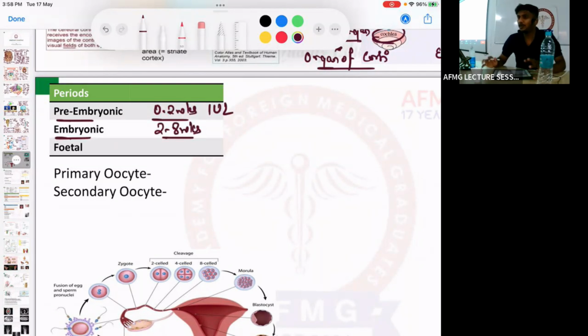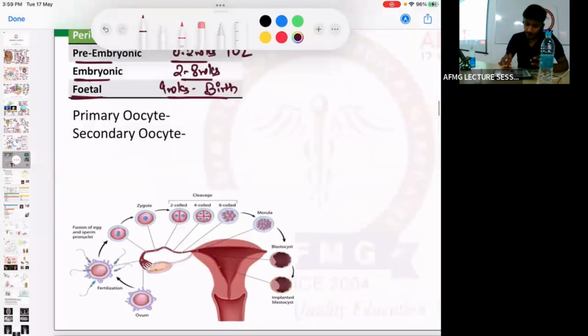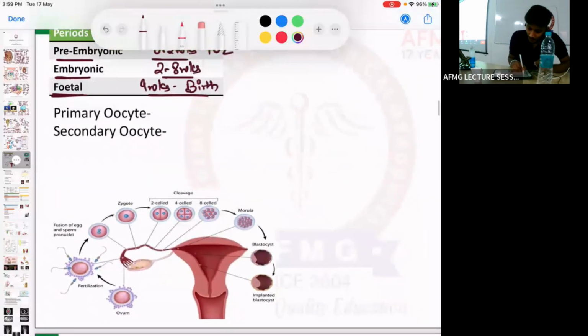So therefore the baby would be called embryo till how many weeks of intrauterine life? Till 8 weeks of intrauterine life the baby is called as embryo. After 8 weeks, from 9 weeks till birth it is called as a fetus. So fetal period is from 9 weeks till birth. कोई दिक्कत नहीं है इसमें. Important. Now if I talk about the primary oocyte, important one liners कर रहा हूँ मैं embryo के बस. Primary oocyte gets arrested in which phase? Meiosis 1. Which phase of meiosis 1?